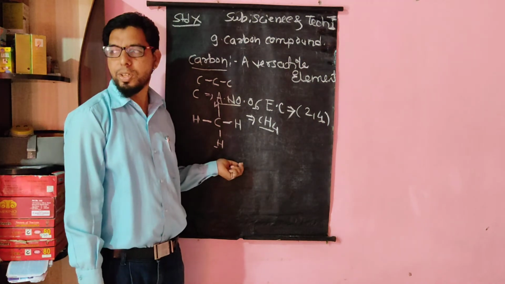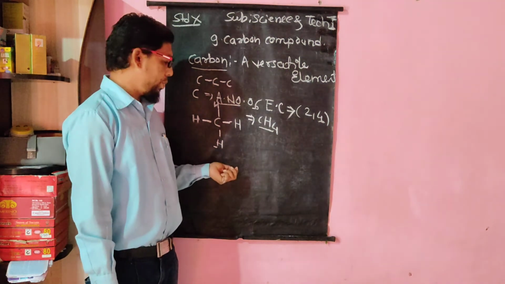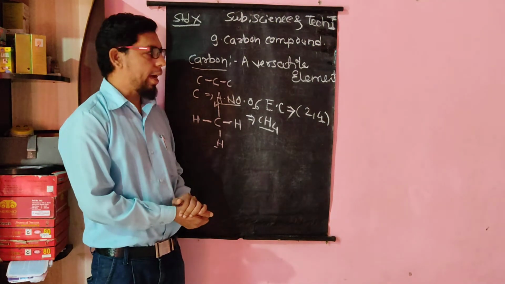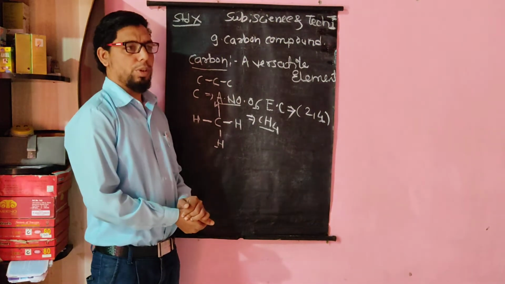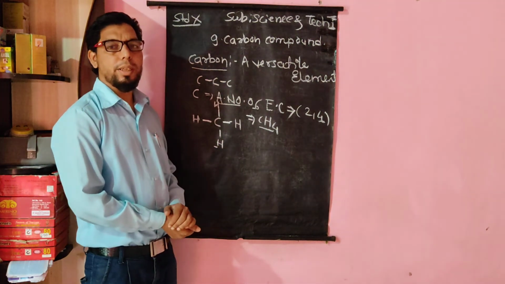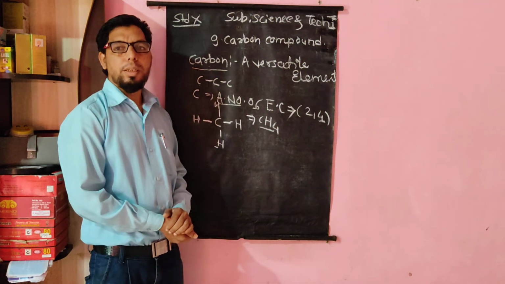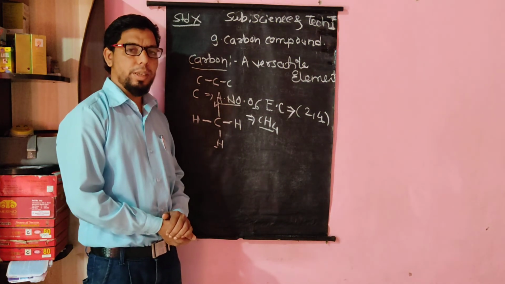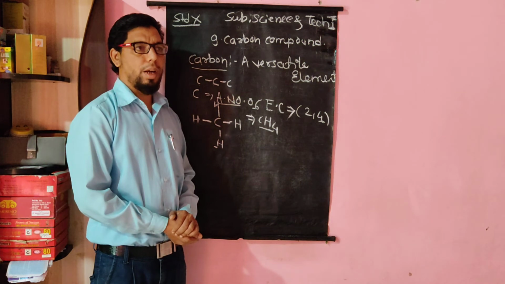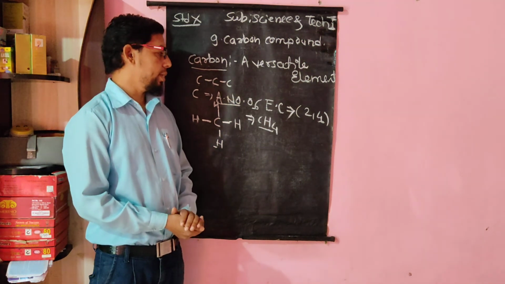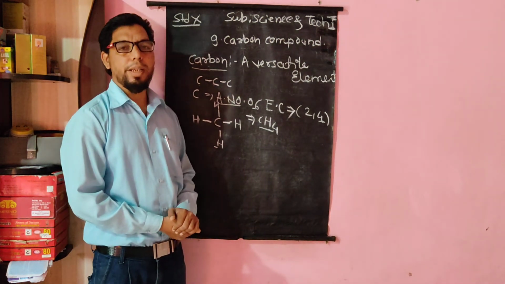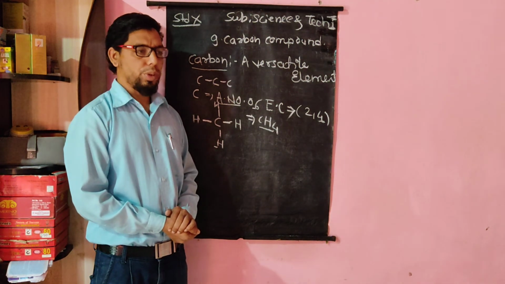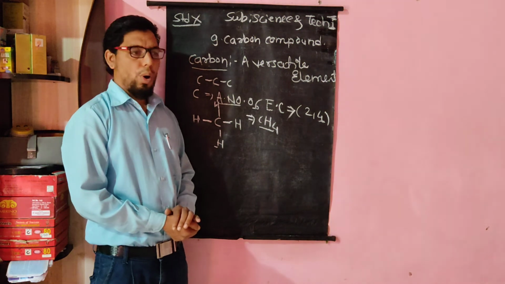In your further study, you will study hydrocarbon compounds and carbon compounds. In today's lecture, we saw the importance of carbon, how we can study carbon, and its atomic number, electronic configuration, chemical property, and introduction.